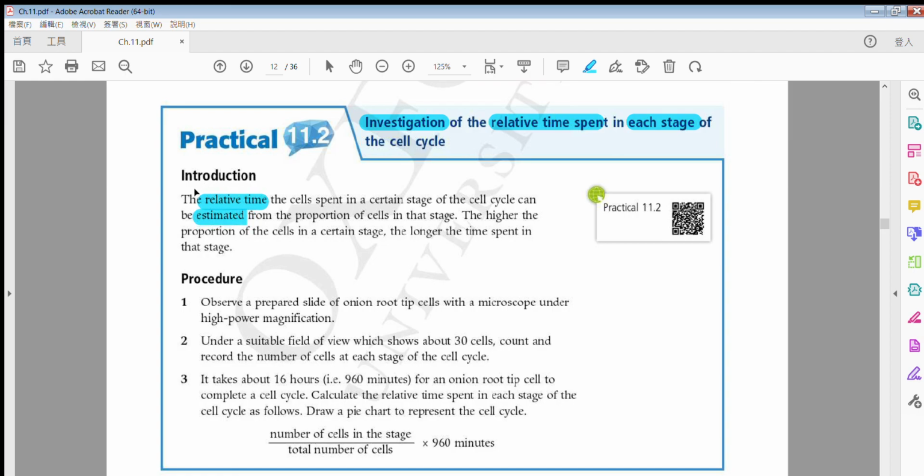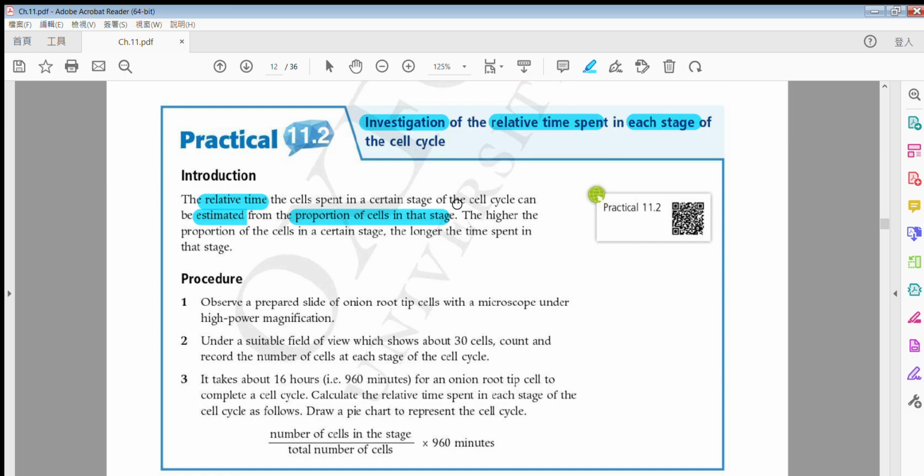The relative time spent can be estimated, that means calculated, by the proportion of cells at that stage. Remember, proportion means ratio. If we are not talking about one cell only, and I look at 100 cells of our skin, I cut part of the skin, and then I look at 100 cells.